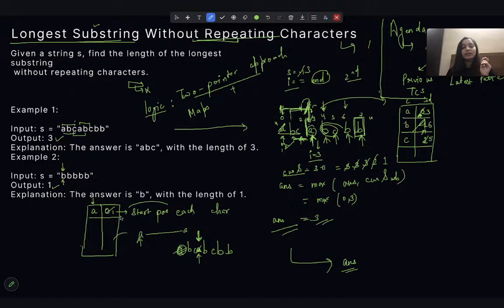So this is helping me to find the start position, and my I, which is traversing the string one by one, is helping me to find the end position. So this is for the start and this I was for the end. This is a 2-pointer approach plus map that can help me to solve the problem.